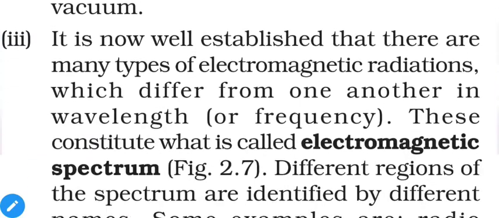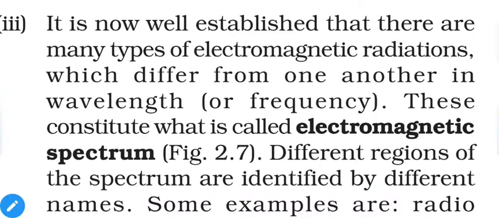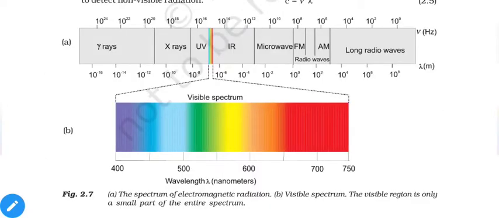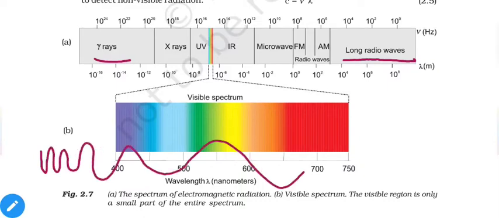Next, it is now well established that there are many types of electromagnetic radiations which differ from one another in wavelength or frequency. We already discussed wavelengths. These constitute what is called the electromagnetic spectrum, which is shown in figure 2.7. This is the electromagnetic spectrum. It starts all the way from gamma rays to radio waves. As we move from gamma rays to radio waves, wavelengths start increasing.